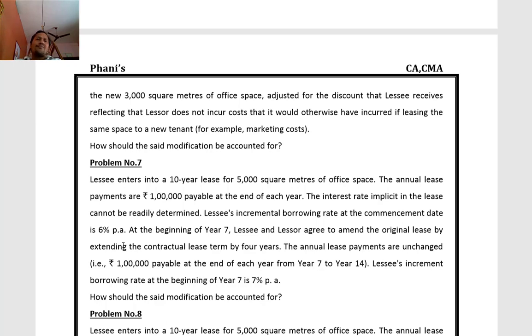These are just other modifications, not increasing or decreasing the scope. So whenever this type of other modification is involved, just remeasure the lease liability at the revised discounting rate, and remeasure the right of use asset also.